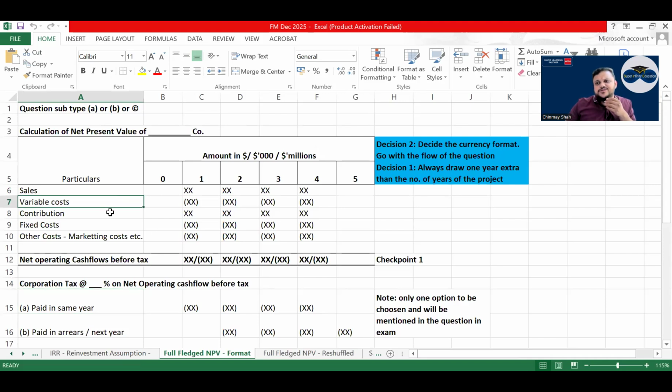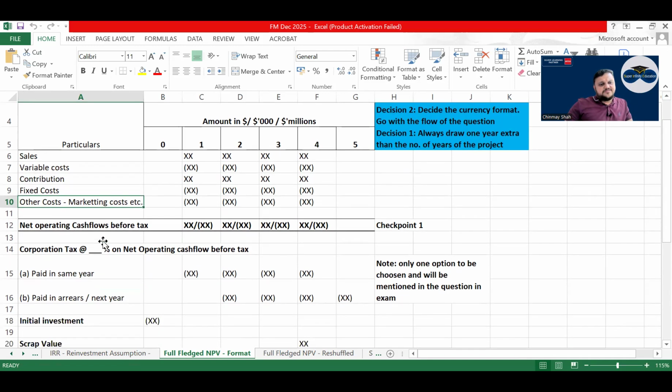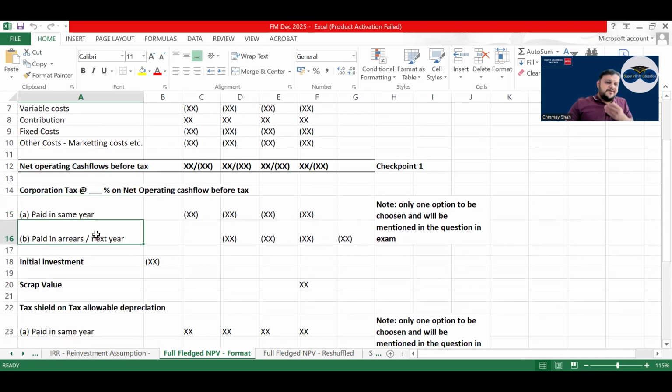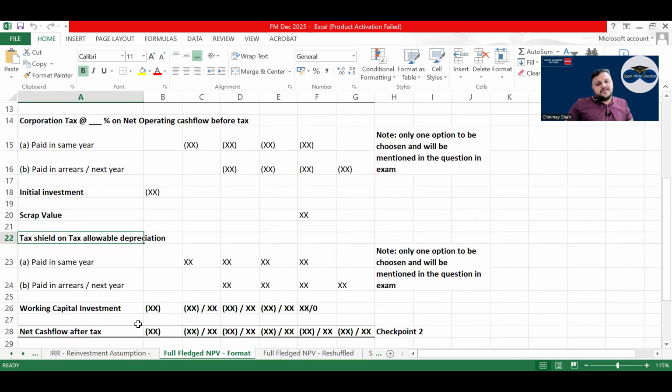Sales minus variable cost gives you contribution. Contribution minus fixed cost and other marketing cost and other fixed cost gives you net operating cash flow. From the net operating cash flow before tax, you deduct corporation tax first. Then it could be paid in the same year, or it could be paid in arrears, in the next year. Then initial investment, scrap value, tax shield on tax allowable depreciation.